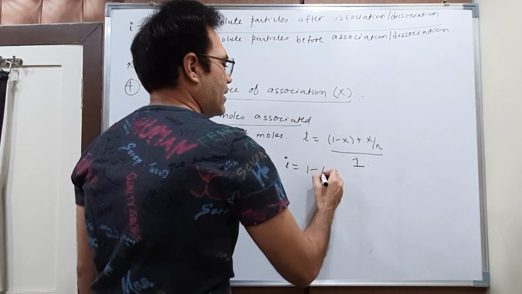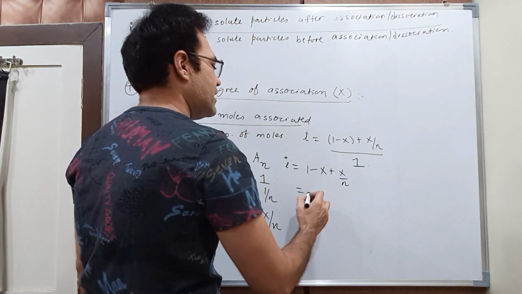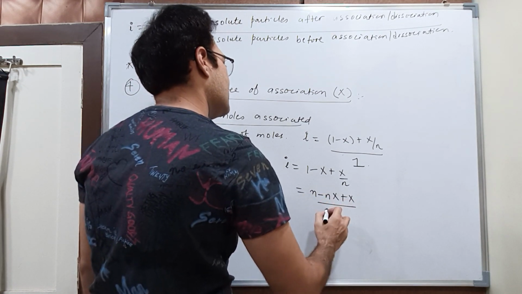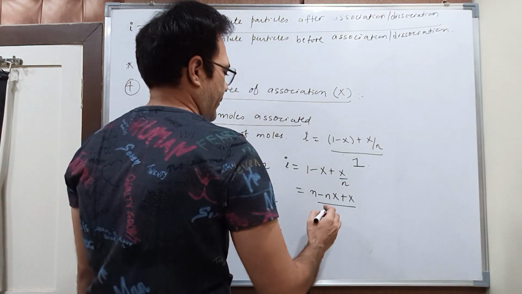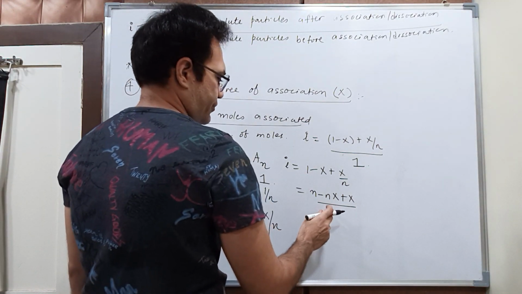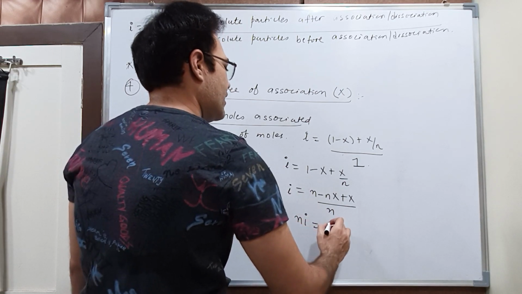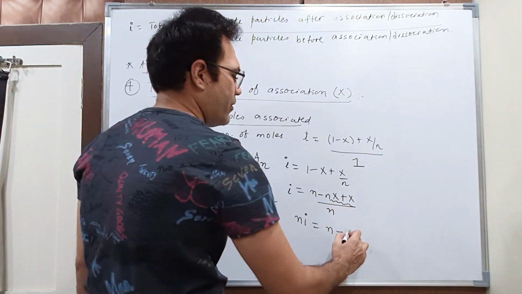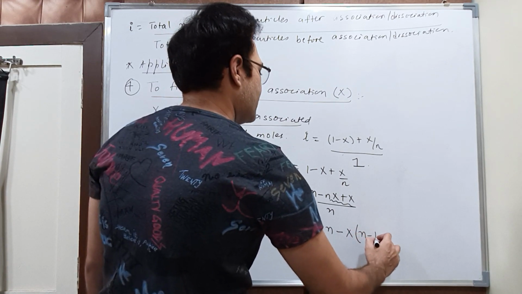Just solve this equation. So 1 minus x plus x upon n. Take n as the LCM. You get n minus nx plus x upon n. Correct? Now, students, take this n into multiplication. You get ni is equal to n. Take x common from here, minus x into n minus 1.